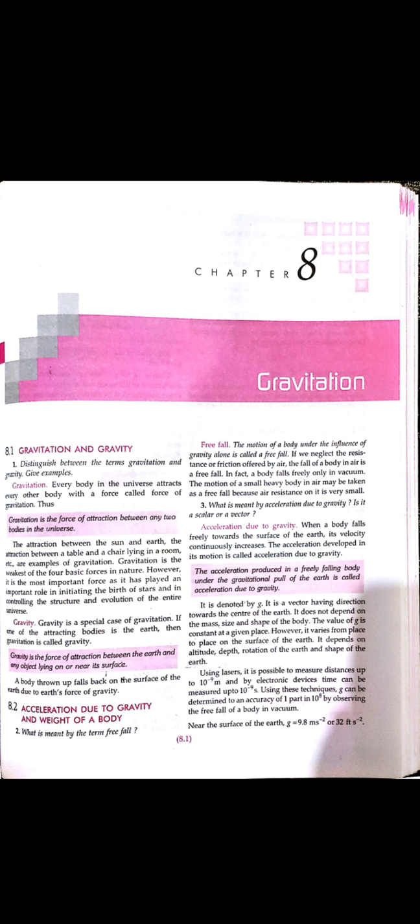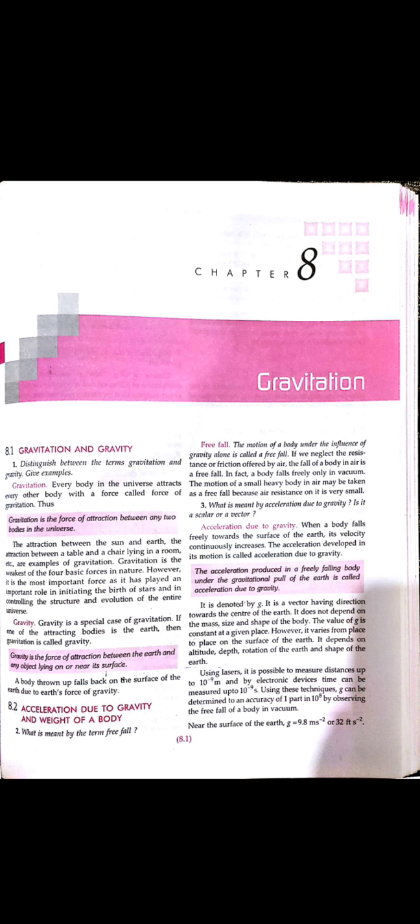Now the velocity is changing, and this varying velocity is said to be acceleration. So going upward or coming back downward, the velocity is varying, and this is said to be acceleration. The acceleration of the body with which it is coming downward is due to gravity, so we can say that it is acceleration due to gravity.